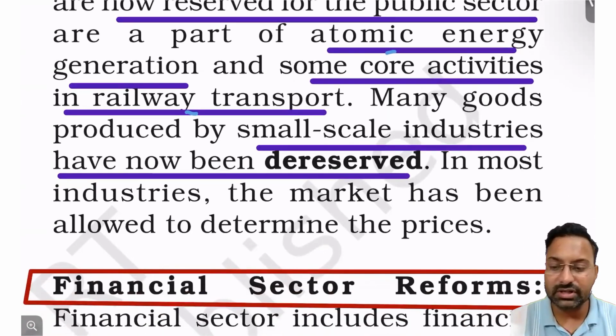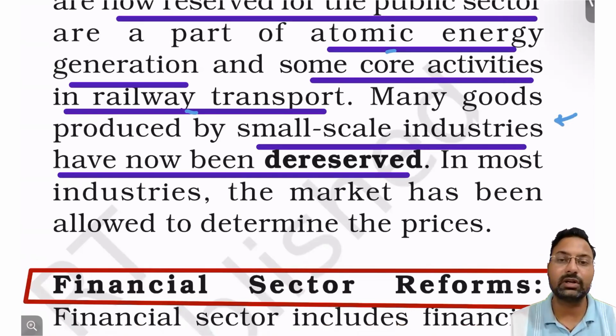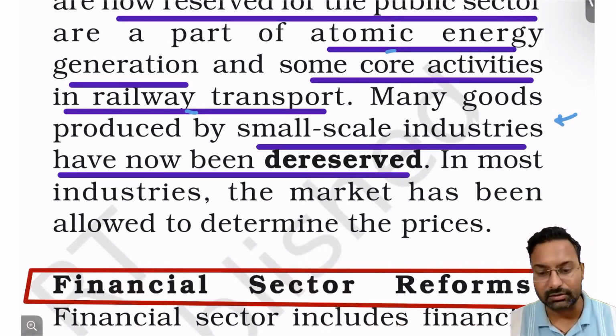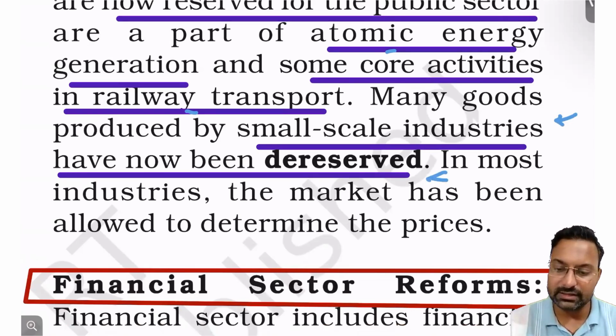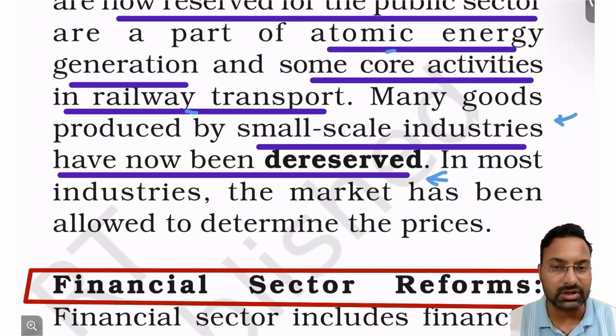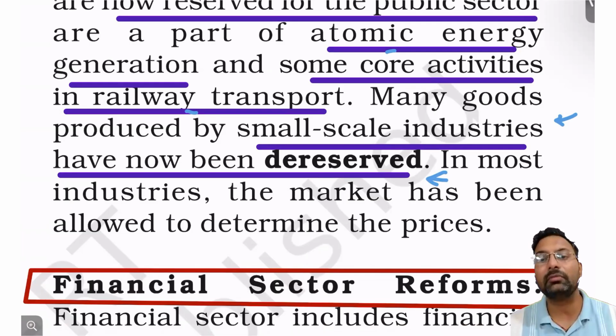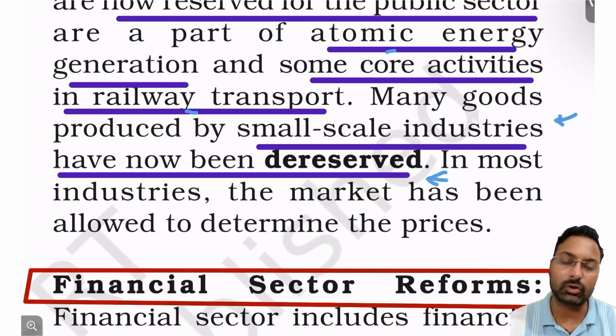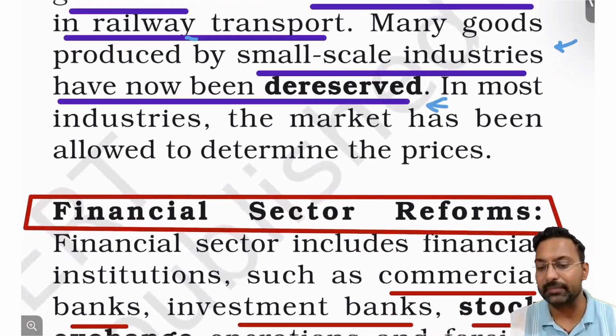Now many small scale industries, those things that were reserved, were de-reserved, right? So in that sense, those small scale industries which were not reforming because of the reservation policy had to reform, or else they had to perish. ठीक है, तो ये एक चीज थी, ये एक रिफॉर्म था जिसे कि लिबरलाइजेशन रिफॉर्म्स कहते हैं, राइट?